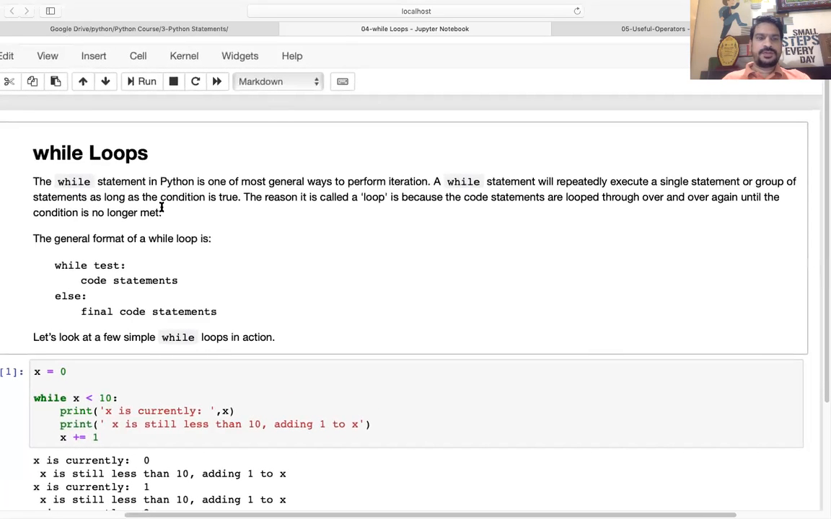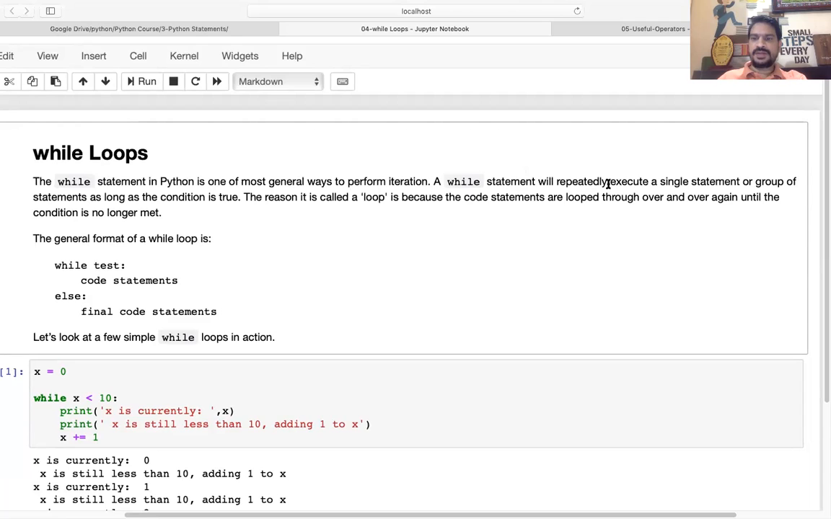In the while loop, the while statement in Python is one of the most general ways to perform iteration. So in the for loop also we'll do the iteration. Here also we can do the iteration. The same thing has been done here.